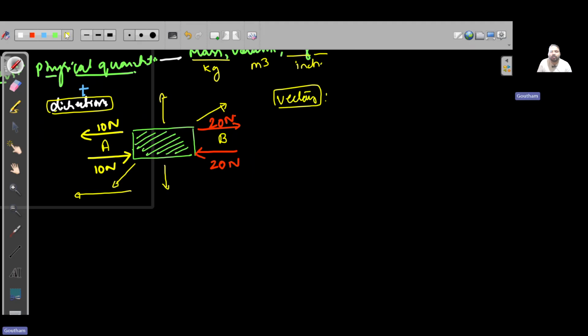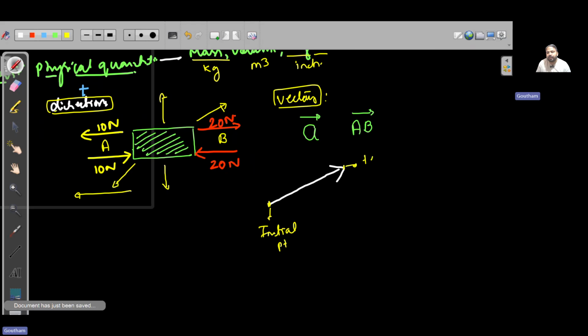Now, sir, how do we denote vectors? Very simple. Say A with an arrow overhead, or AB like this. Graphically it is denoted like this. Say this is my initial point and this is my terminal point.